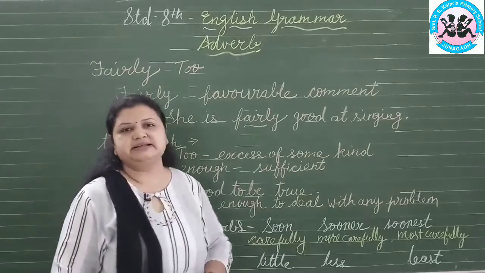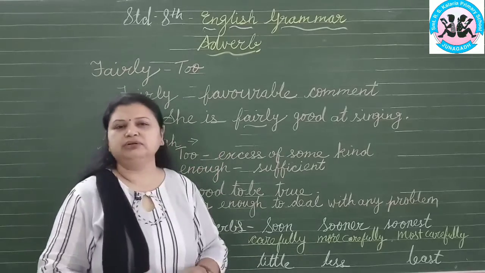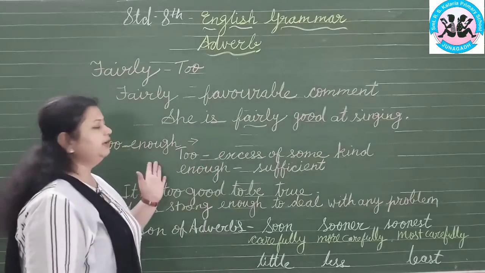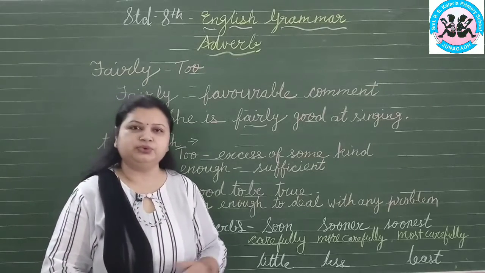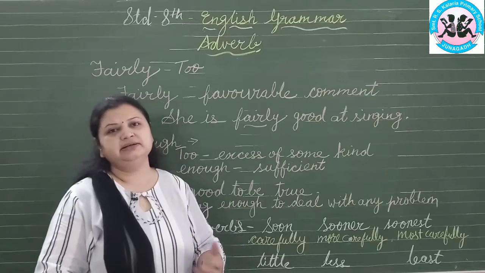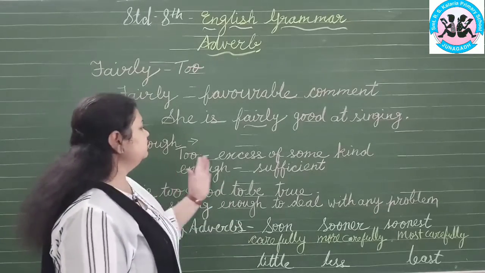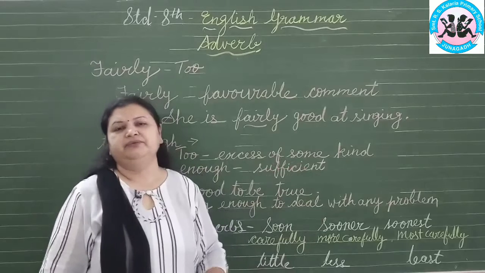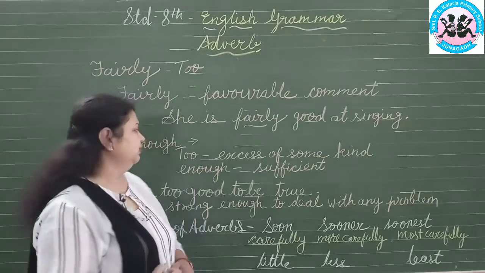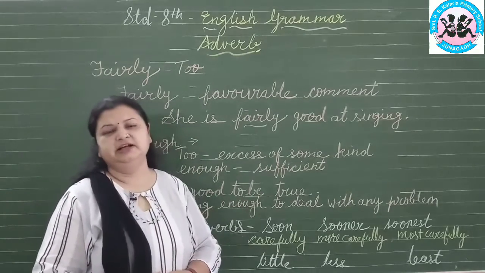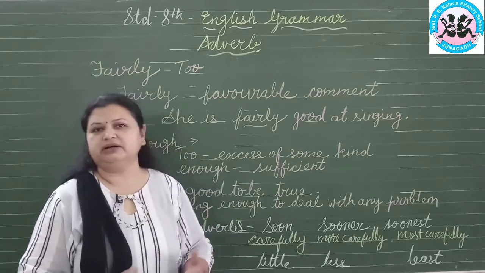She is quite good at singing. We generally say this in our words. So fairly and quite are both equal. The second thing is too and enough. In my last session, in degree of comparison, I explained too and enough also. Now again I remind you that too is used when there is an excess of something, too much of that thing. And enough is used for sufficient, when it is sufficient for that quality or that work.